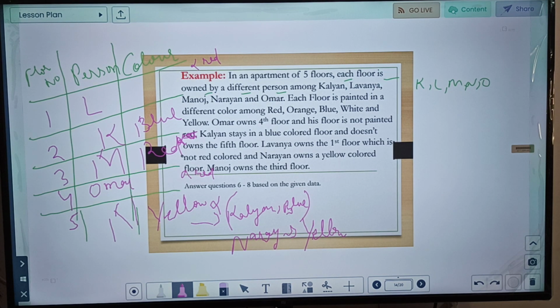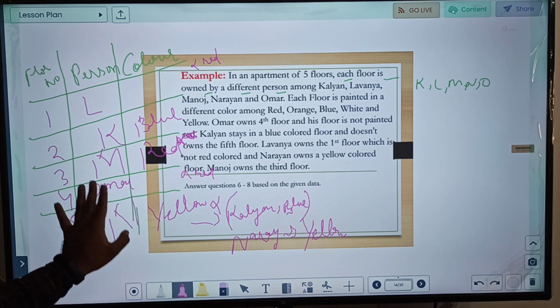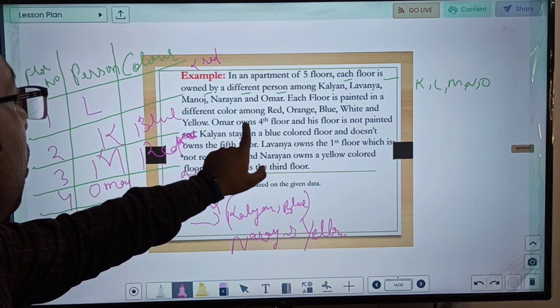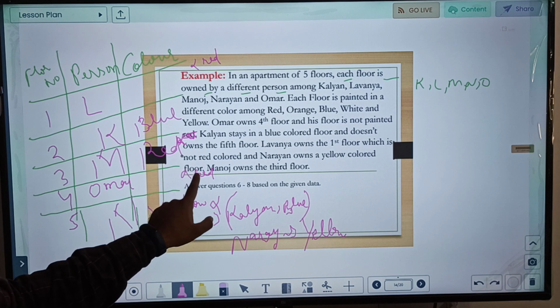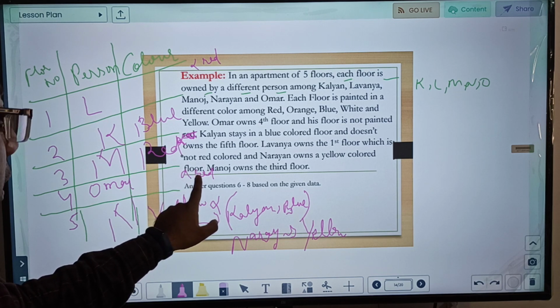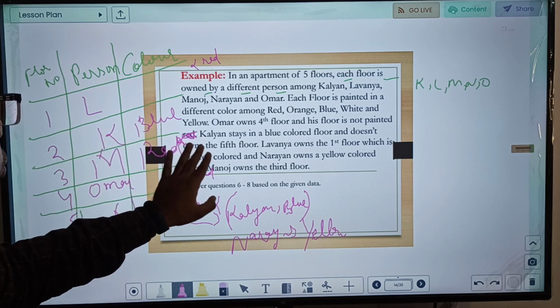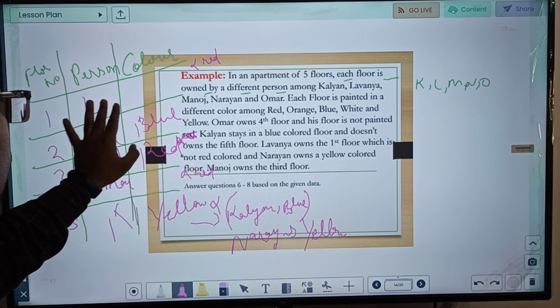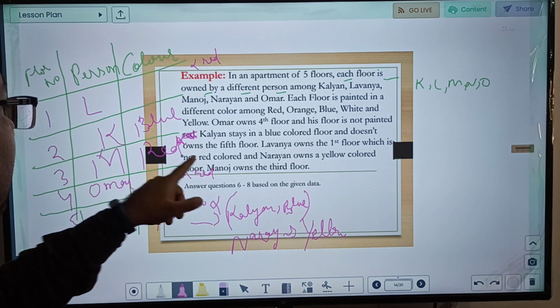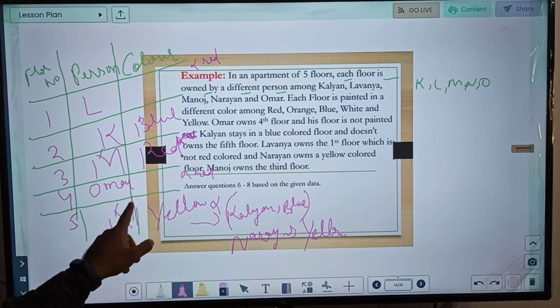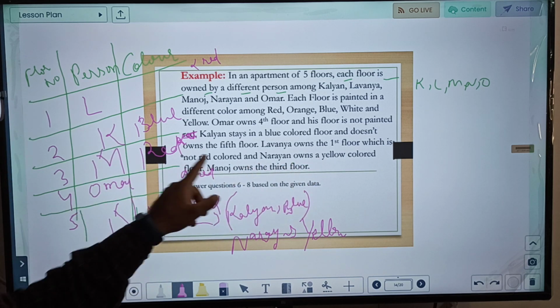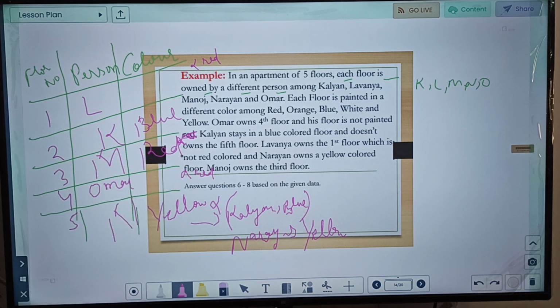Any condition given? Kalyan stays in blue. Let us check. First of all, Omar owns the 4th, which is not red. Okay, correct. Kalyan blue, not 5th. Lavanya owns the 1st floor, which is not red. This is not red, correct. Narayan owns a yellow colored floor. Narayan is yellow. Manoj owns the 3rd floor. So this is also done.